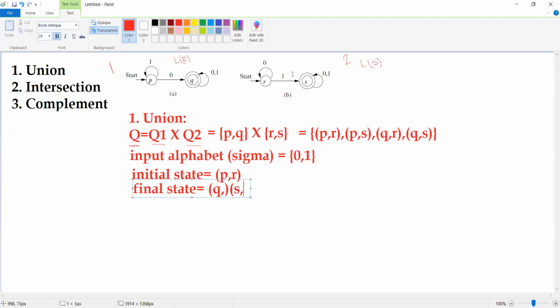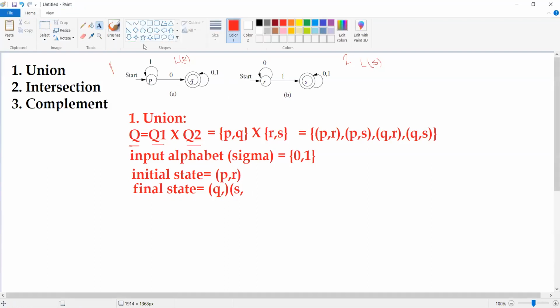Now as we are using the union operation, please remember, this is very important. What is the operation we are performing here? The union operation. Union in the sense of either or.